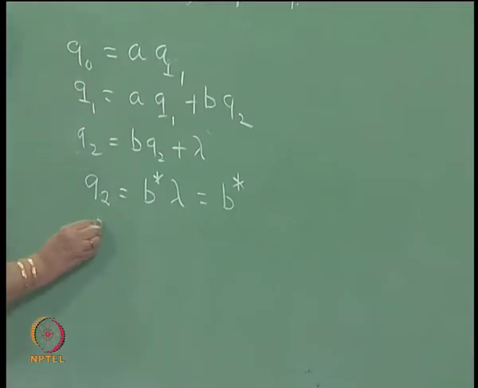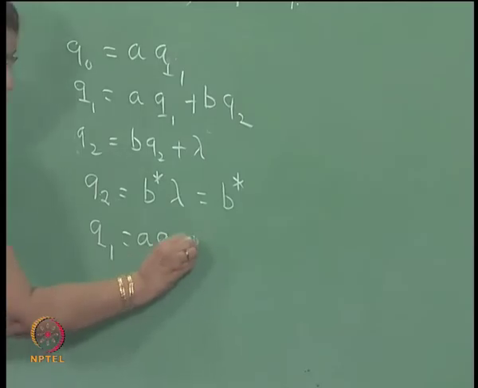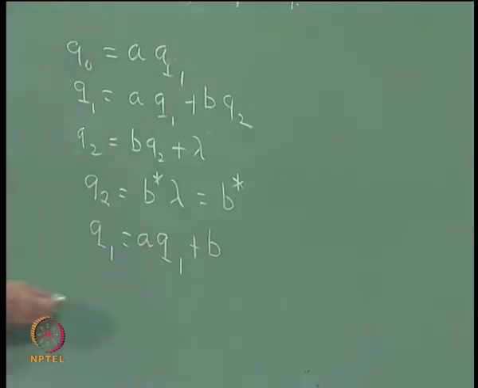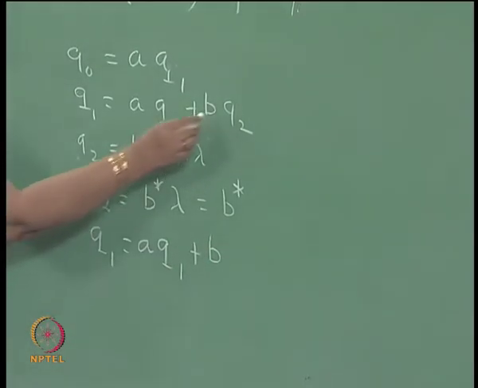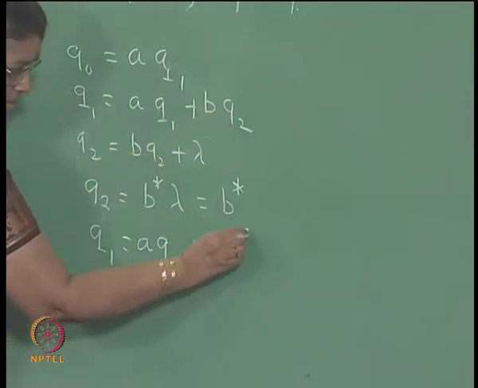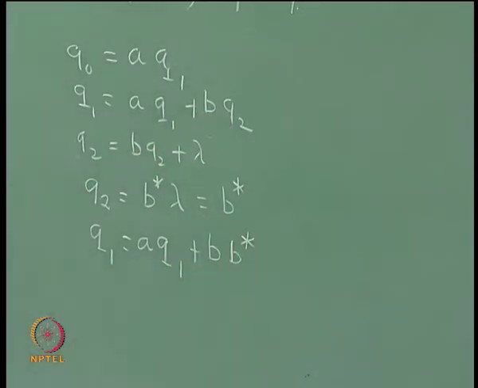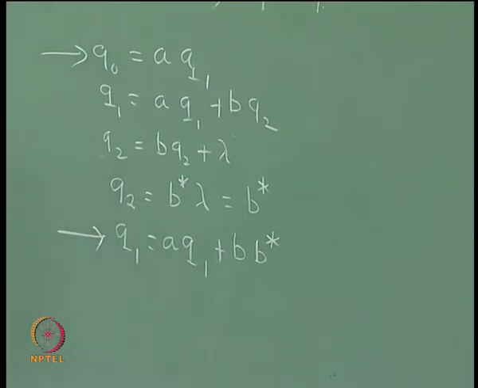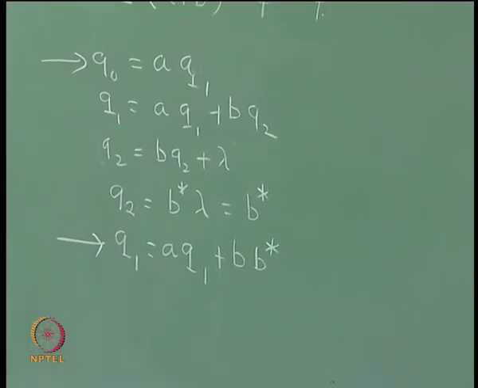So what do you get? You get Q1 is equal to A Q1 plus B, instead of Q2 you write B star. Now we are having only these 2 equations. So we have got rid of one more unknown and one more equation. We are having 2 equations with 2 unknowns now.